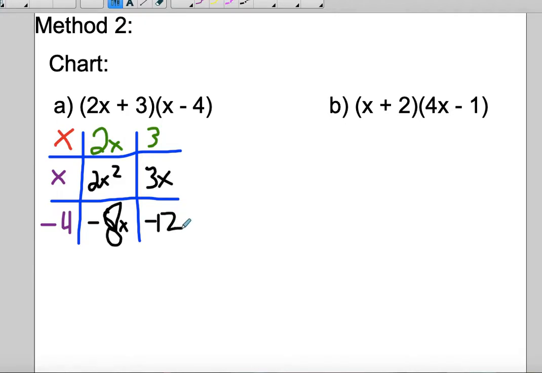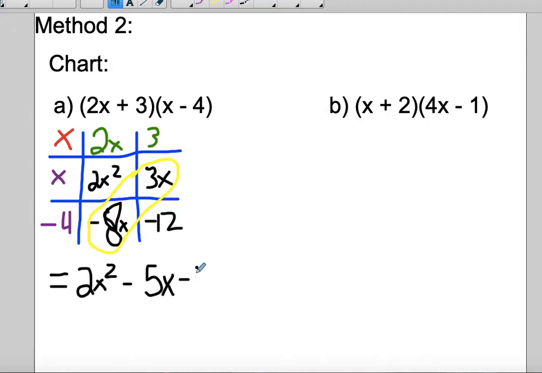So to simplify it, again, you've got like terms here. So you've got a -8x and a positive 3x. So your final answer would look like this: you've got your 2x squared, you've got your -5x, and you've got your -12.